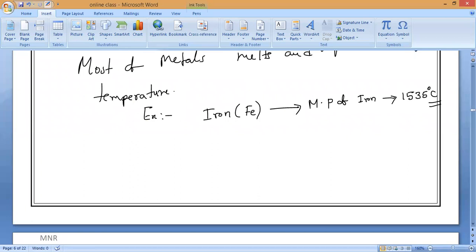1500 and 1535 degrees Celsius. So what does that mean? Iron will melt and turn into liquid only at what temperature?